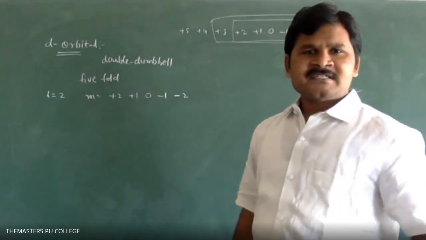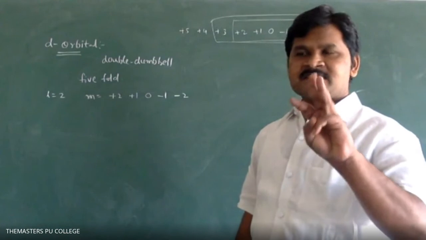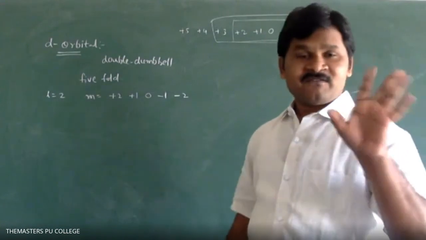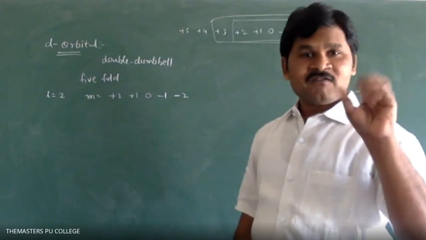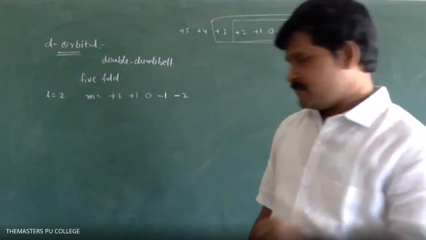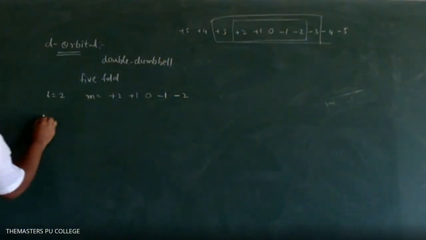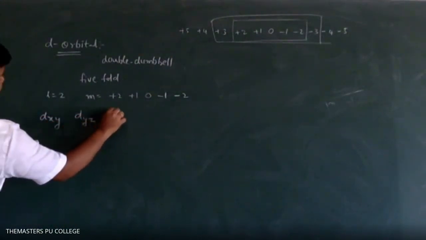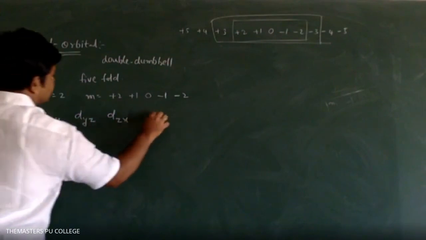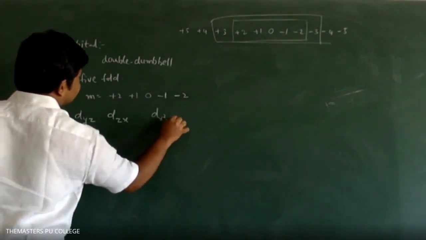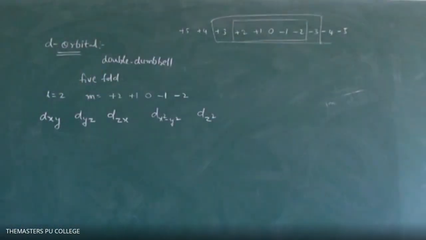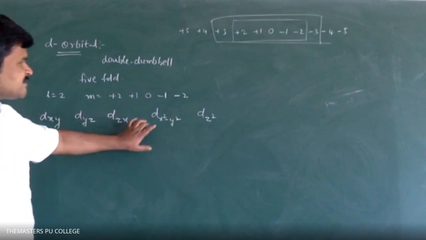Next, p orbitals. I told 3 names: px, py, pz. What about d orbitals? D orbitals are 5-fold degenerate, so that's why they have 5 orbitals. What are they? They are dxy, dyz, dzx, dx squared minus y squared, dz squared. These are the different d orbitals.